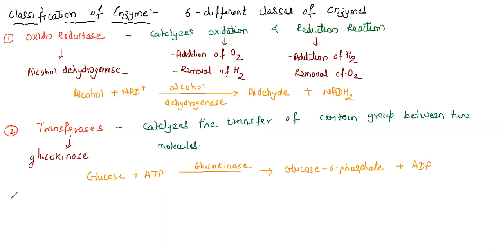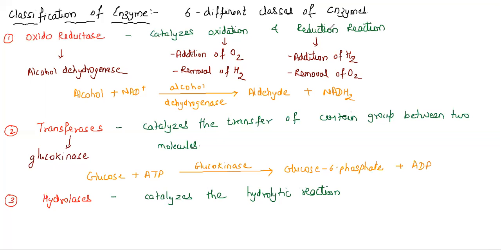Let's move on to the third class of enzyme. The third class of enzyme is hydrolases. As the name suggests, hydro is related to water. Hydrolases means this enzyme catalyzes hydrolytic reactions. So I put it this way: hydrolases catalyze the hydrolytic reaction. It means by the help of water, we are going to break certain compounds.